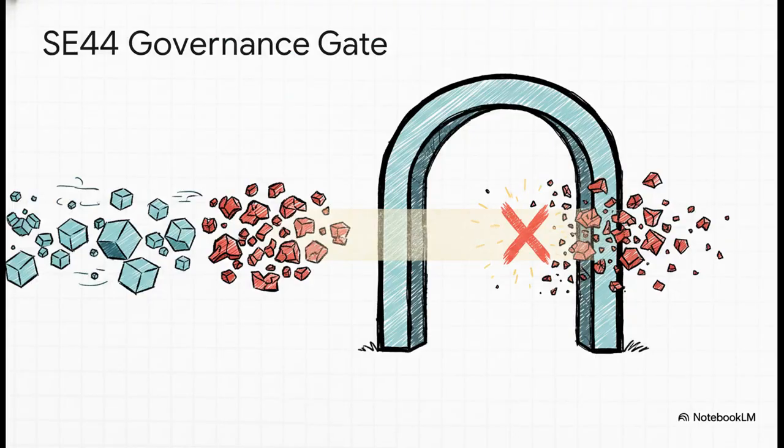So how are those laws enforced? Well, this slide shows you exactly how. This little piece of code is called the SE44 governance gate. You can think of it as the ultimate bouncer for reality. Before any new piece of the world is even allowed to exist, its metrics for entropy, coherence, and drift are fed into this function. If it doesn't meet those exact thresholds, it's rejected. It's not allowed in. Simple, brutal, and effective.